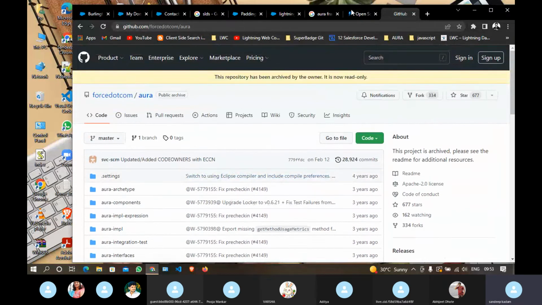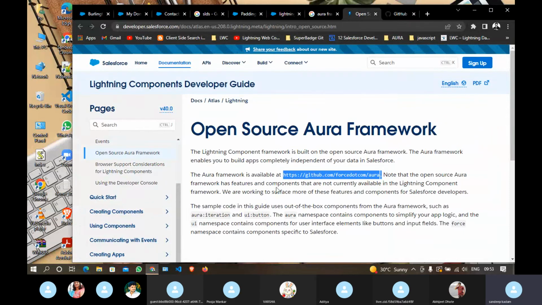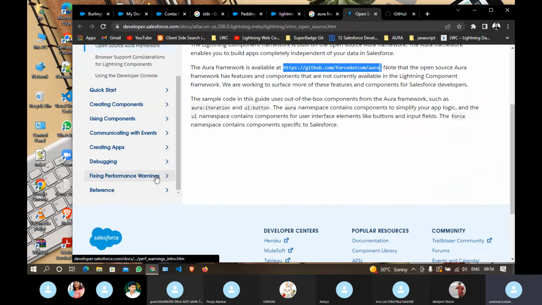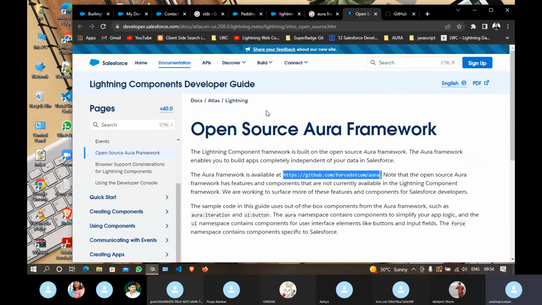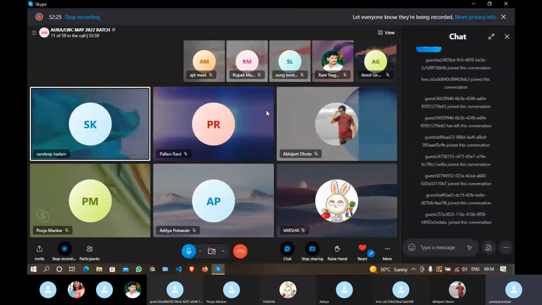I will share one link like this from the Salesforce website. There is one link for the Aura documentation also, wherein it is explained how this is used. Now focus more on the Lightning component. In interviews they are going to focus much more on the Lightning component. Aura / Lightning components are the same. LWC, the Lightning Web Component, is a bit different from them, because there are multiple keywords in it.